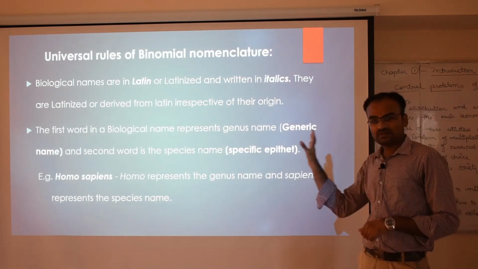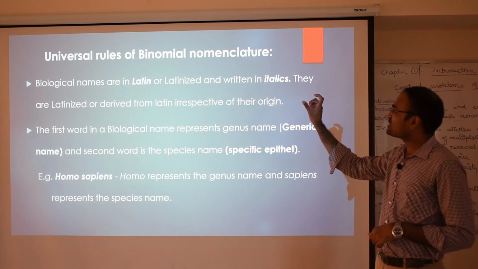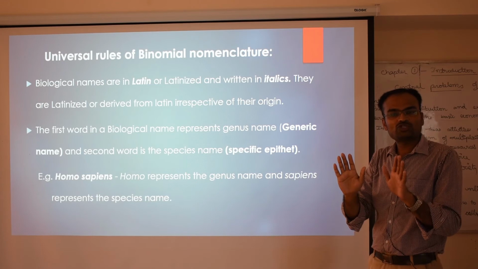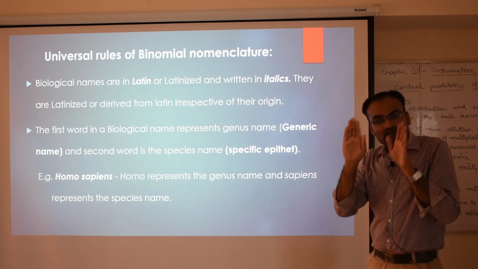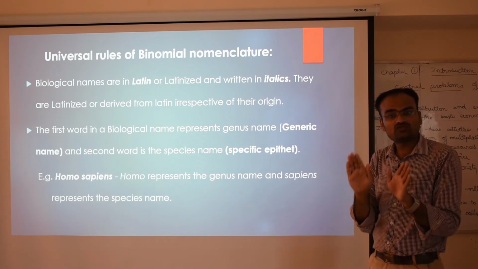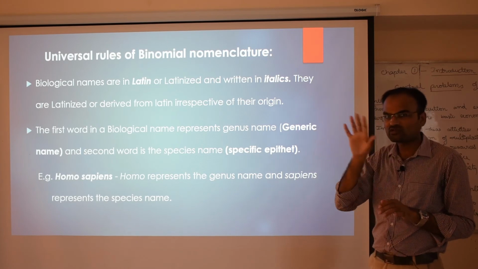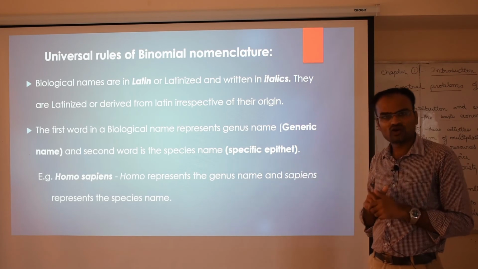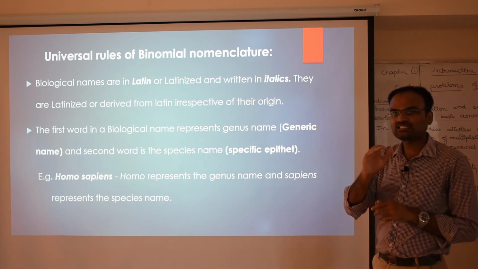The important aspect of today's class is the universal rules for binomial nomenclature. Each and every person who is going to study living organisms has to follow these 5 rules. Total 5 rules are there to give a scientific name to any organism. The first rule, what is it going to say?